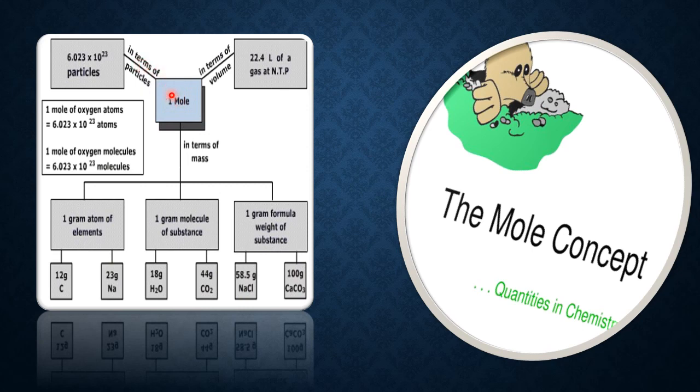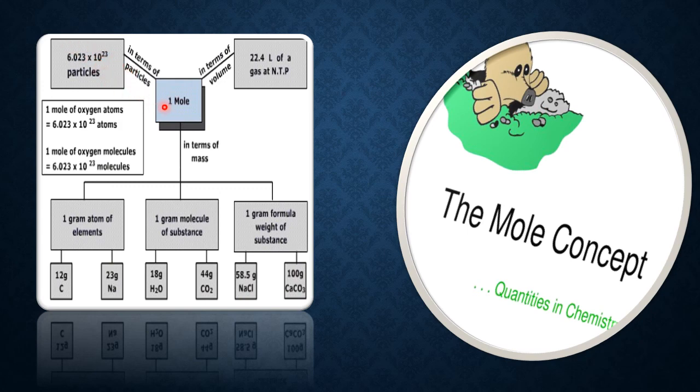6.023 into 10 to the power 23 particles of that substance. It means that 1 mole of oxygen contains these many oxygen atoms, 1 mole of carbon dioxide contains these many molecules of carbon dioxide, 1 mole of glucose contains these many particles of glucose, and so on. So in terms of particles, 1 mole means 6.023 into 10 to the power 23 particles of that substance.